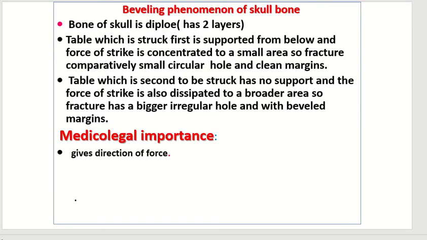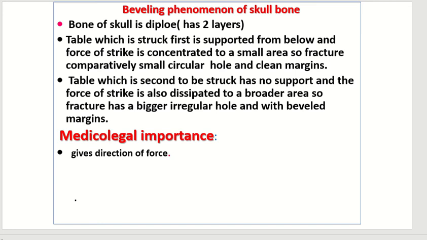There may be beveling phenomena in skull bone. The bone of skull is diploic, has two layers. The table which is struck first is supported from below, and force of strike is concentrated to a small area, so the fracture is comparatively small, a circular hole, with clean margins.